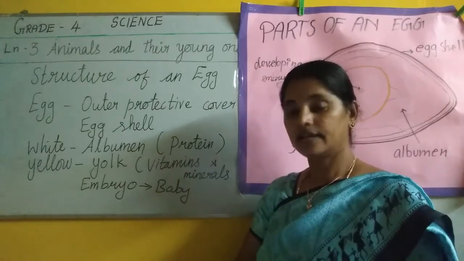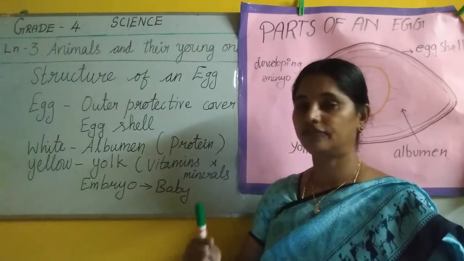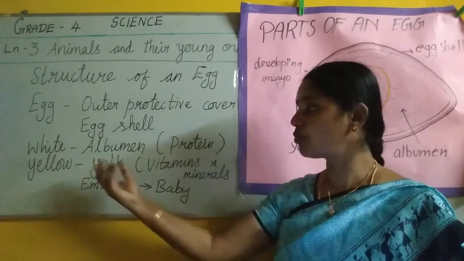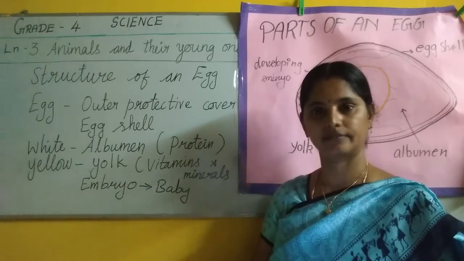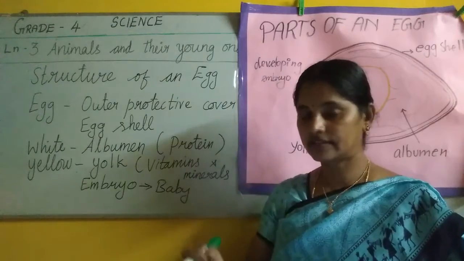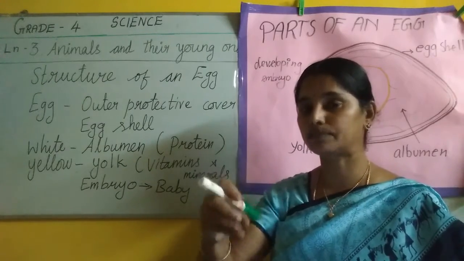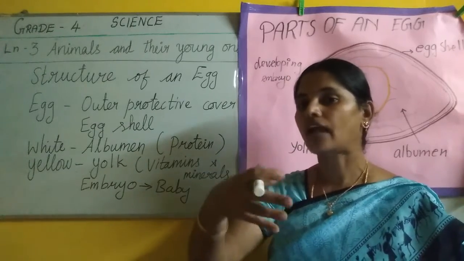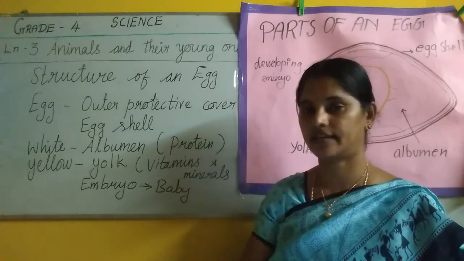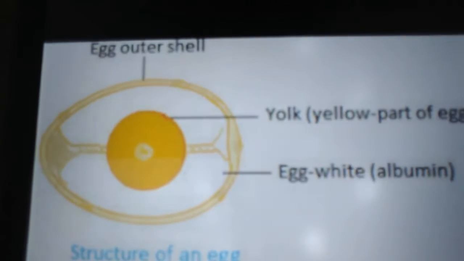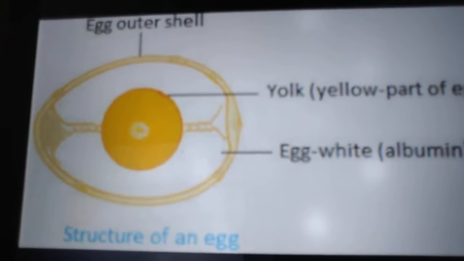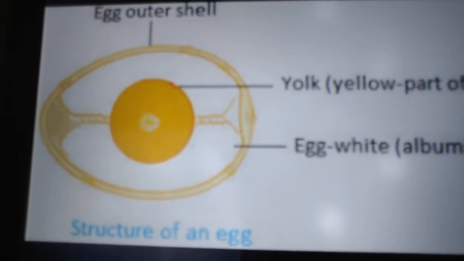Okay, then a white colored portion is there. If you check what is inside the egg, a white portion and a yellow portion will be there, isn't it? After this class, you check what is present. Break one egg shell and pour it into a plate and check what is present inside the egg. Like this structure you can observe inside the egg. That is the white portion and the yellow portion.